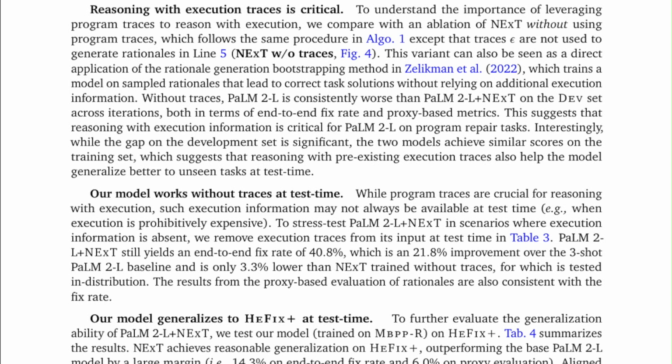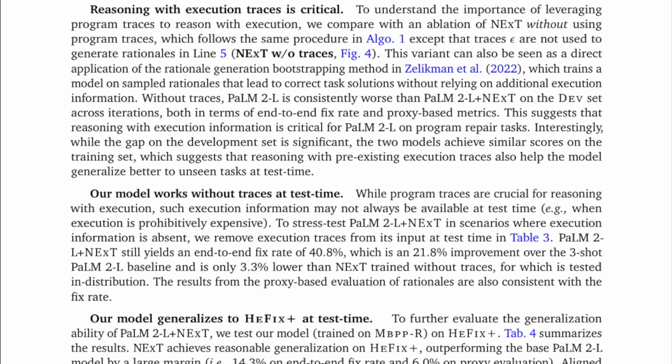Interestingly, while the gap on the development set is significant, the two models achieve similar scores on the training set, which suggests that reasoning with pre-existing execution traces also helps the model generalize better to unseen tasks at test time. Our model works without traces at test time. While program traces are crucial for reasoning with execution, such execution information may not always be available at test time, for example, when execution is prohibitively expensive.